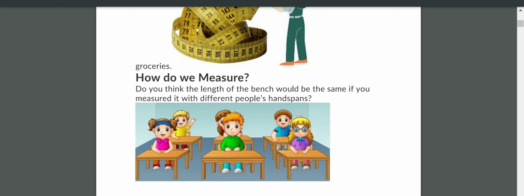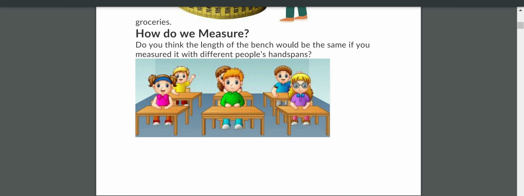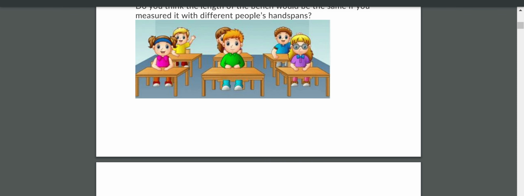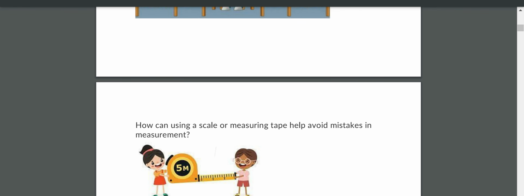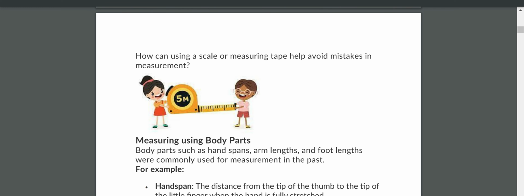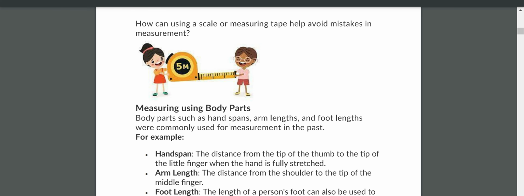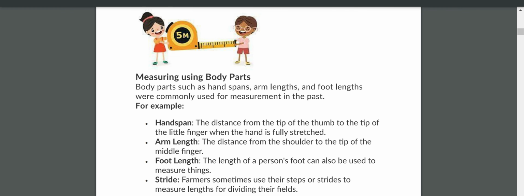Do you think the length of the bench would be the same if you measure in different people's handspans? By using the handspans also we can measure like this. Here we can use the handspan, and by using our feet also we can measure the length of the room. How can using a scale or measuring tape help avoid mistakes in the measurements? Using your handspan or your feet will give some mistakes.